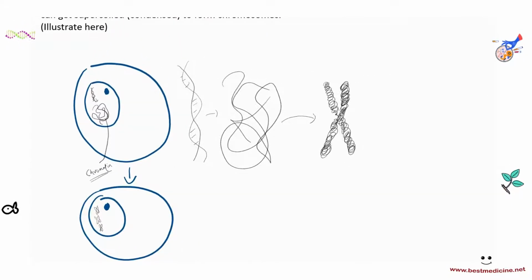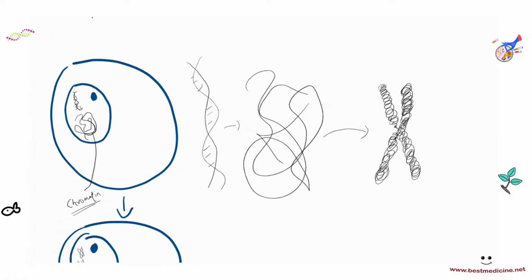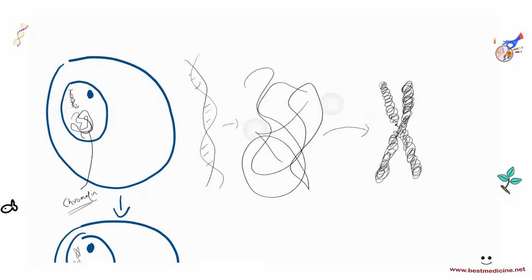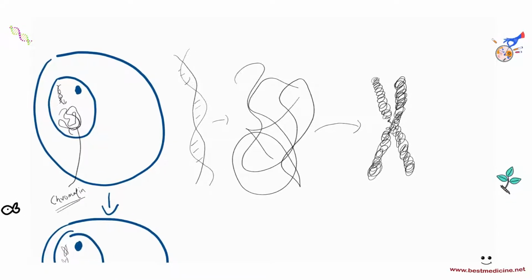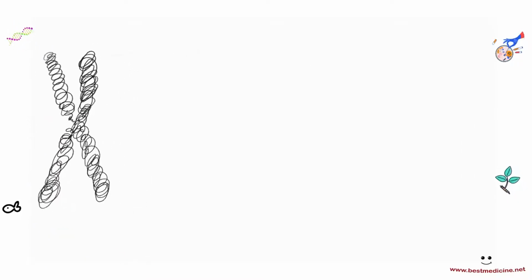So why do we need to condense the chromatin, the thread-like structure, into chromosomes? The answer is again because we need to divide the cell, and we want half the DNA to go one way and half the DNA to go the other way. And there's no easy way to pull this thread-like structure apart. So the best way to do this is to condense it into structures that can be pulled apart, and therefore we get the chromosomes.